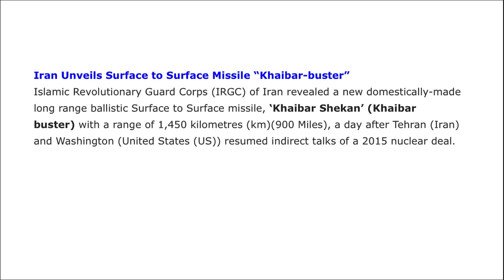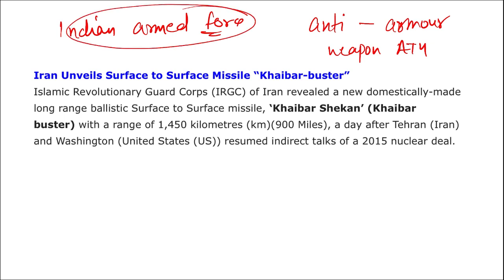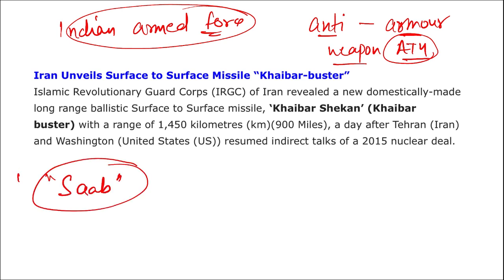Before moving on to the next, tell me, Indian Armed Force has recently selected which organization for the supply of anti-armor weapon 84? Tell me, Indian Armed Force has selected which organization to supply anti-armor weapon 84? They have selected which organization? They have selected Saab. Remember, important. Alright, then moving on to next.